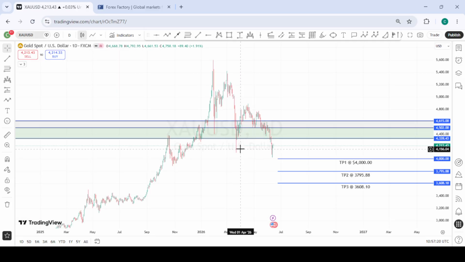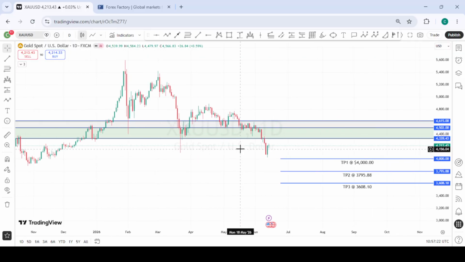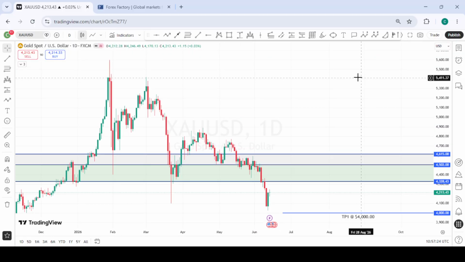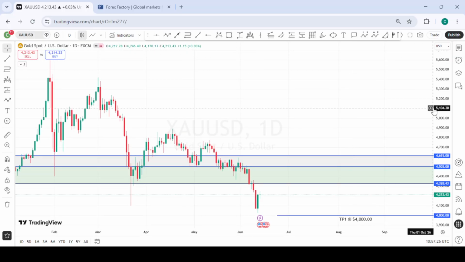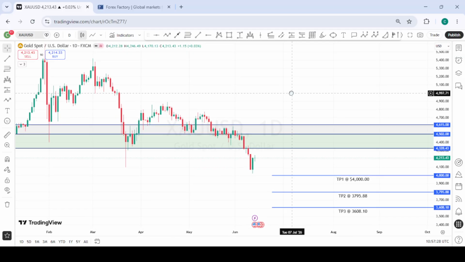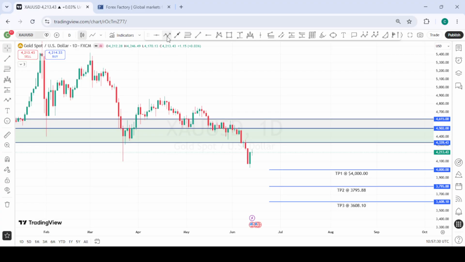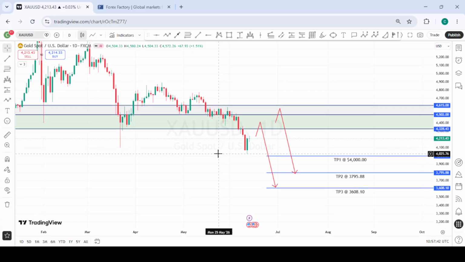This is gold. So for gold, going into next week, what we are looking out for is a possible pullback into this area of interest right here. We are looking for a possible pullback into this very first area of interest. We look for selling opportunities from here to the downside. Should price pull back a bit higher to the second zone above, we'll still be interested in taking the sales from there as well to the downside.